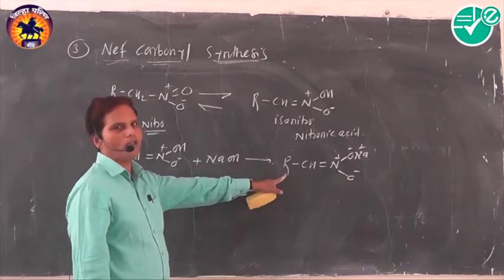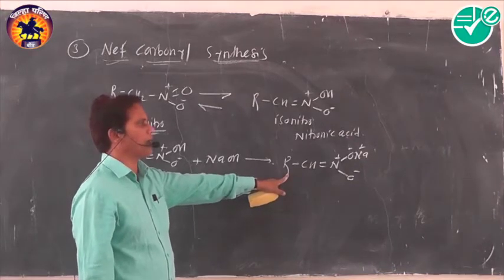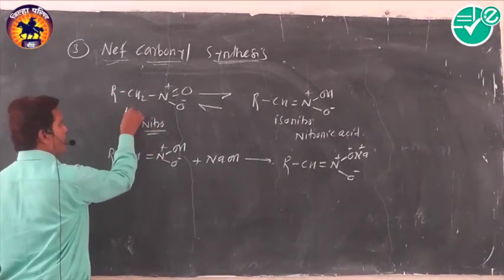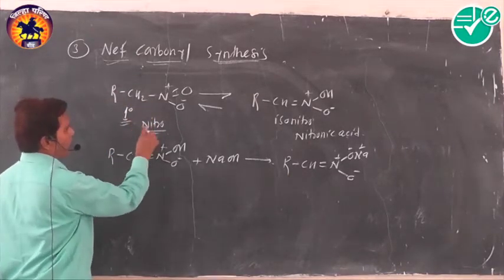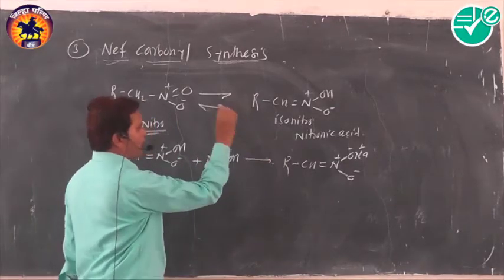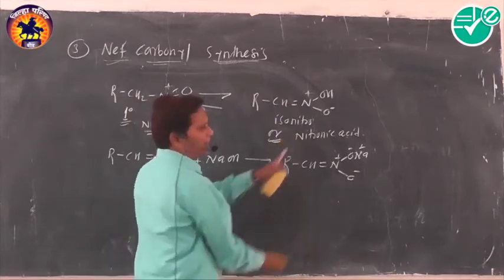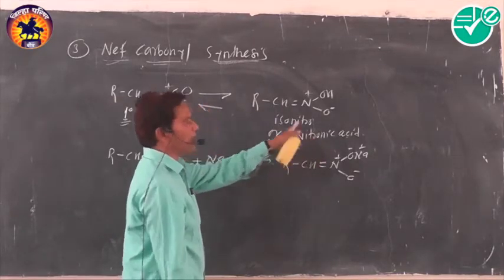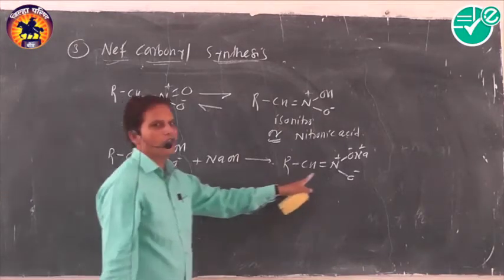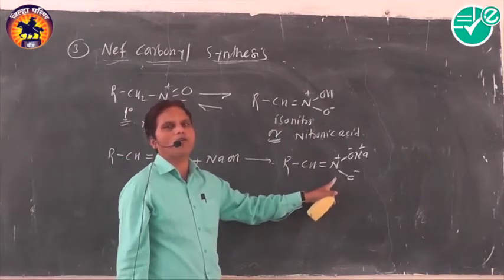What is the name of the compound? Sodium salt of primary nitroalkane. This is a primary nitroalkane, and this primary nitroalkane undergoes tautomerism. It produces the isonitro form. This isonitro form is also called nitronic acid, and this nitronic acid, being an acid, reacts with NaOH and produces the sodium salt of primary nitroalkane.